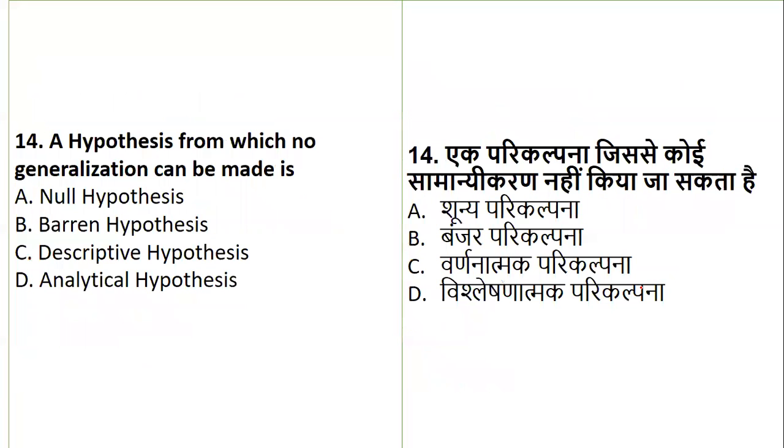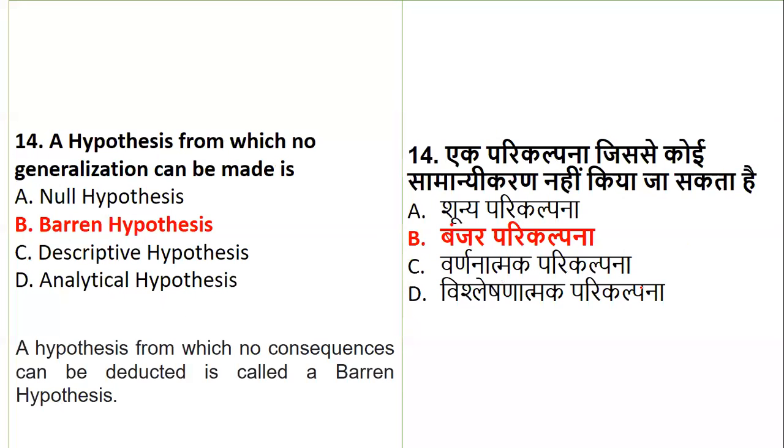Next one we have is a hypothesis from which no generalization can be made. They are saying that no statement can be made from this hypothesis, whether it is null hypothesis, barren, descriptive, or analytical. A hypothesis from which no consequences can be deduced is called the barren hypothesis. You can't come up with any consequences.